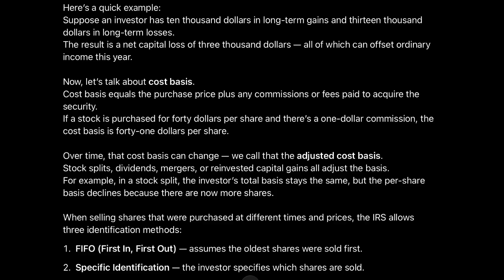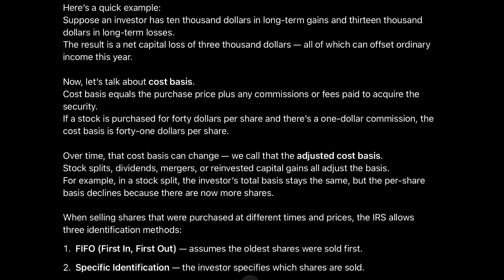Now let's talk about cost basis. Cost basis equals the purchase price plus any commissions or fees paid to acquire the security. If a stock is purchased for $40 per share and there's a $1 commission, the cost basis is $41 per share. Over time, that cost basis can change. We call that the adjusted cost basis. Stock splits, dividends, mergers, or reinvested capital gains all adjust the basis.